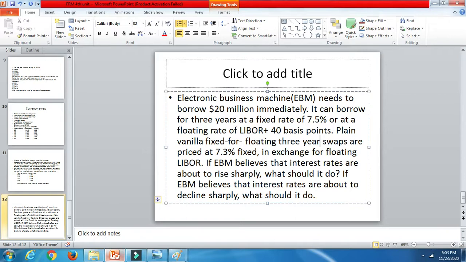But as soon as the interest rates increase, we are going to lose out. So in order to hedge against it, EBM enters a plain vanilla fixed for floating 3 year swap. So over here, EBM